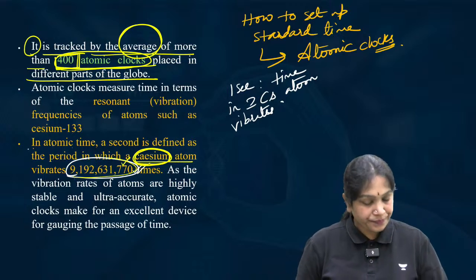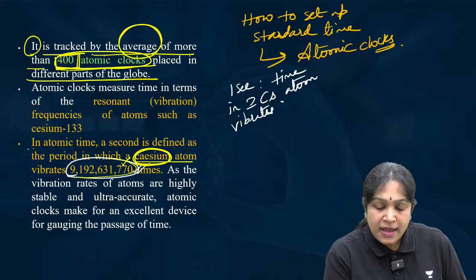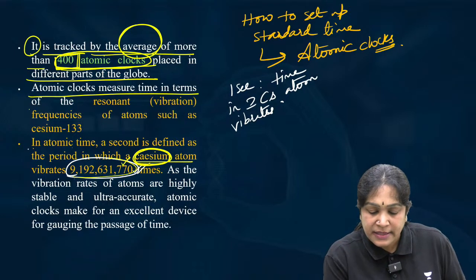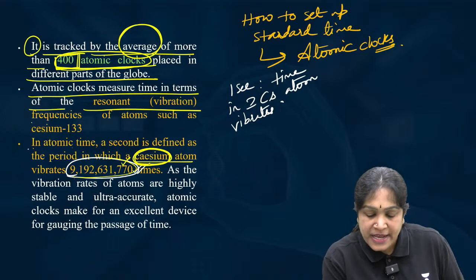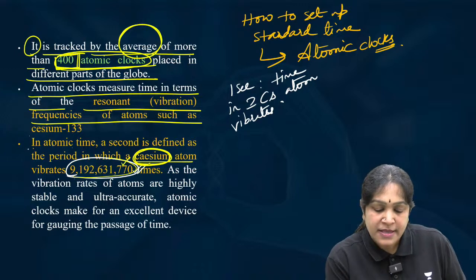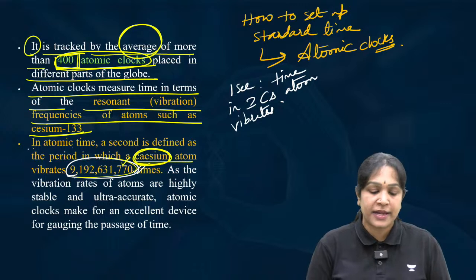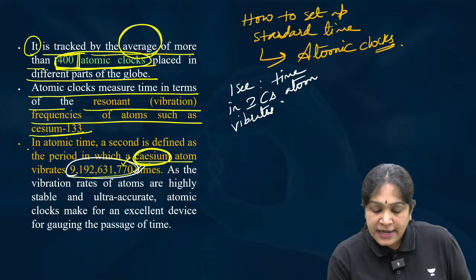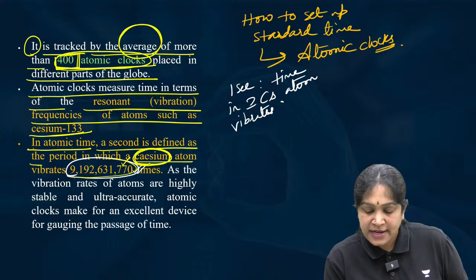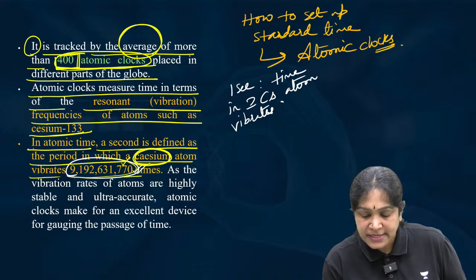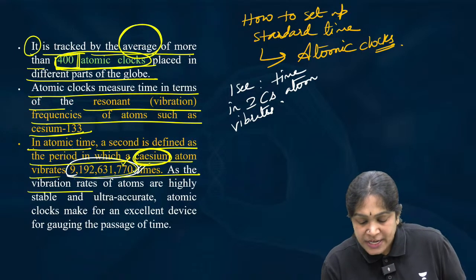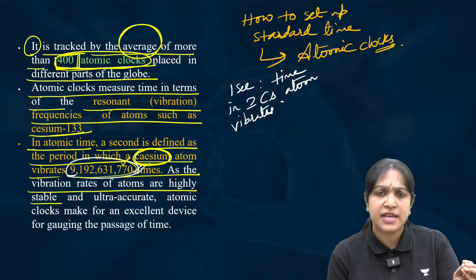Right? That is a standard time. Atomic clocks measure the time in terms of resonant, that is vibration frequencies of atoms, such as cesium-133. This is the 133rd element in the periodic table. In an atomic time, 1 second is defined as a period in which a cesium atom vibrates these many times. As vibration rates of atoms are highly stable,